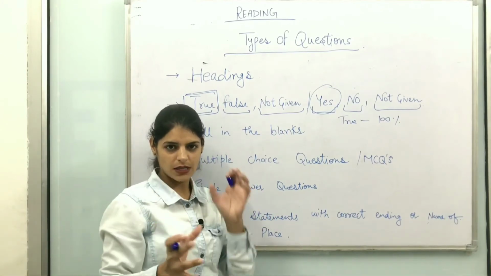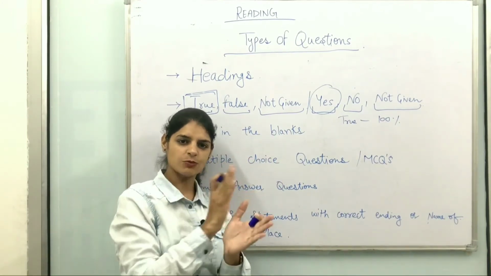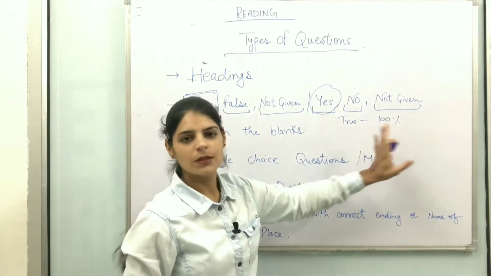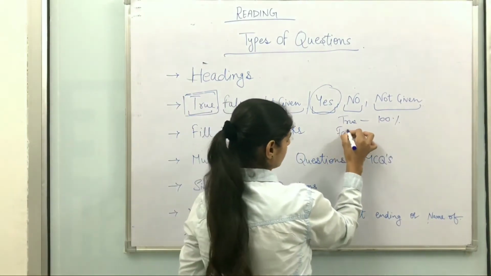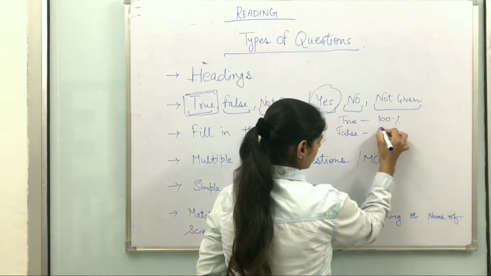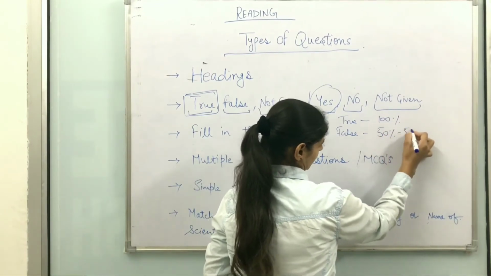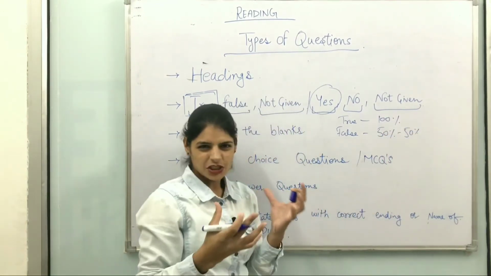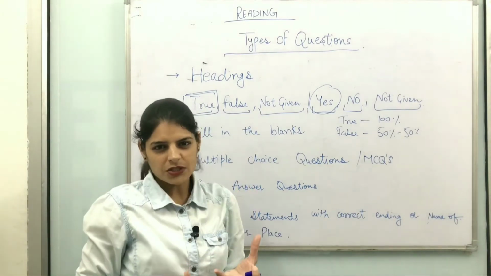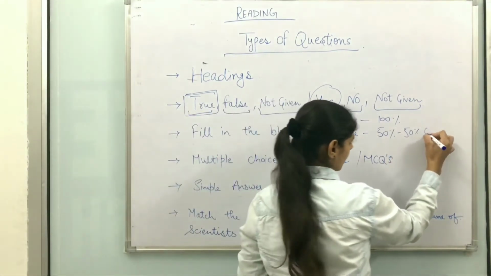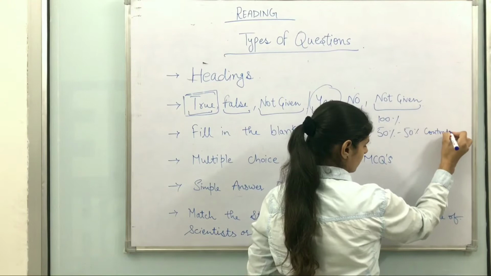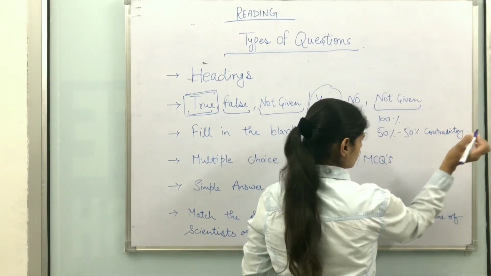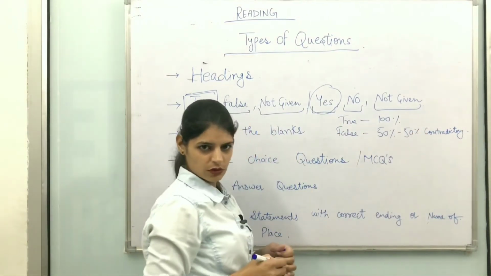If you find that it is 100% correct and matches properly, then that will be true. False is when the statement is 50% matching or 50% not matching, or there is some kind of contradictory opinion, right? So at that time it will be false.